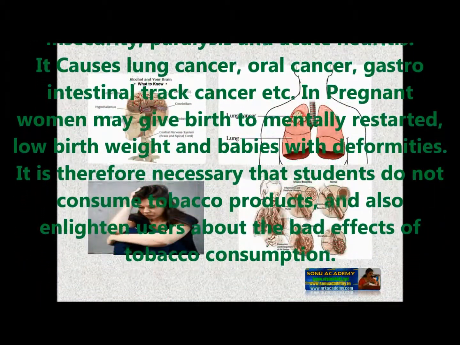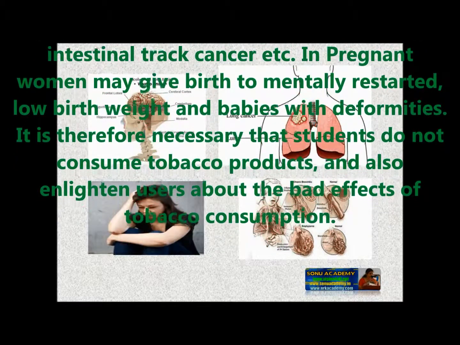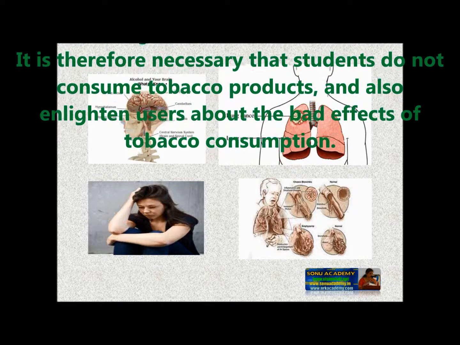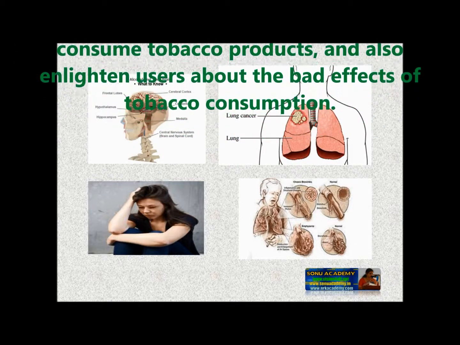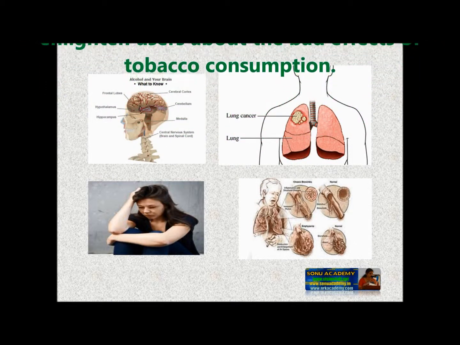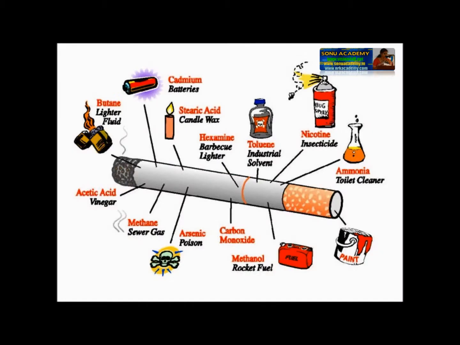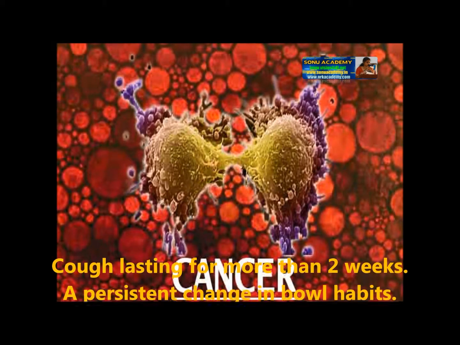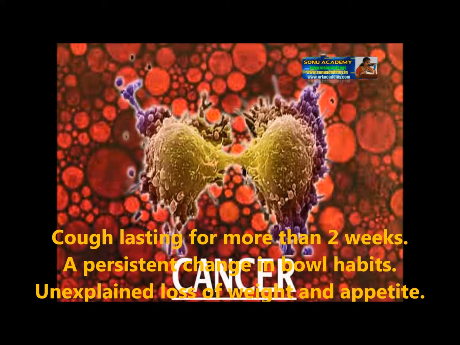It causes lung cancer, oral cancer, gastrointestinal tract cancer, etc. Pregnant women may give birth to mentally retarded babies, low birth weight babies, and babies with deformities. It is therefore necessary that students do not consume tobacco products and also enlighten the users about the bad effects of tobacco consumption. Cancer can be identified at very early stages by the following symptoms.